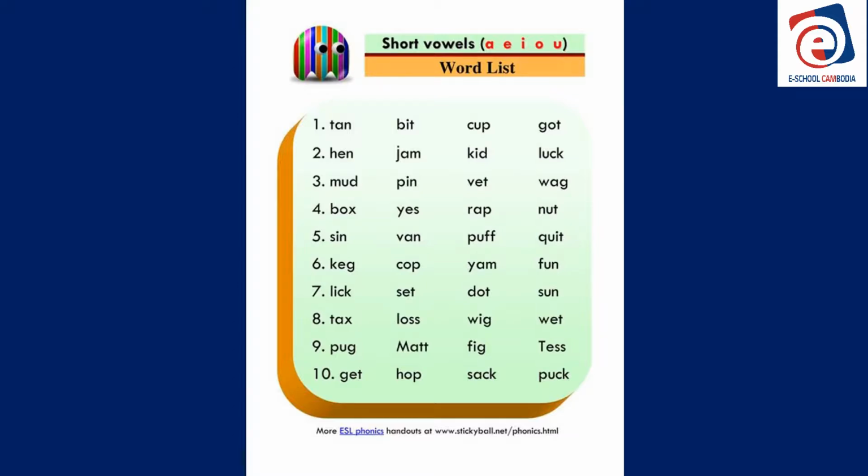Number 9, pug, mat, fig, tess. Number 10, get, hop, sack, puck. Okay, so all of these are short vowel sounds.